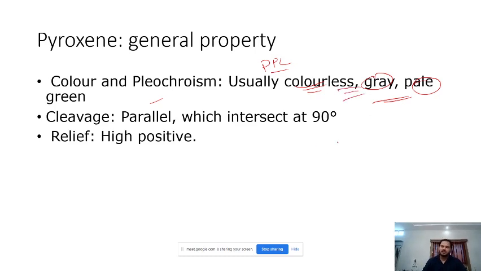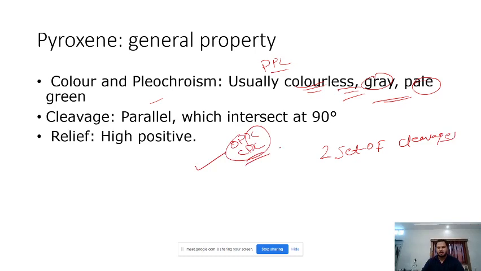The most important property of pyroxene is it has 2 very well formed sets of cleavages, right? Both OPX as well as CPX, means all pyroxenes, have 2 sets of cleavages. And the most striking and distinguishing feature of those cleavages is they intersect at 90 degrees.